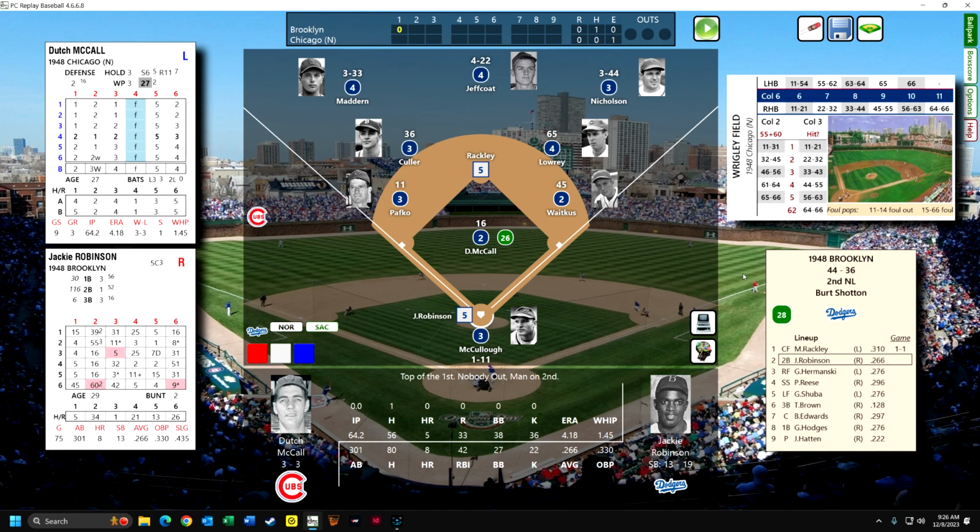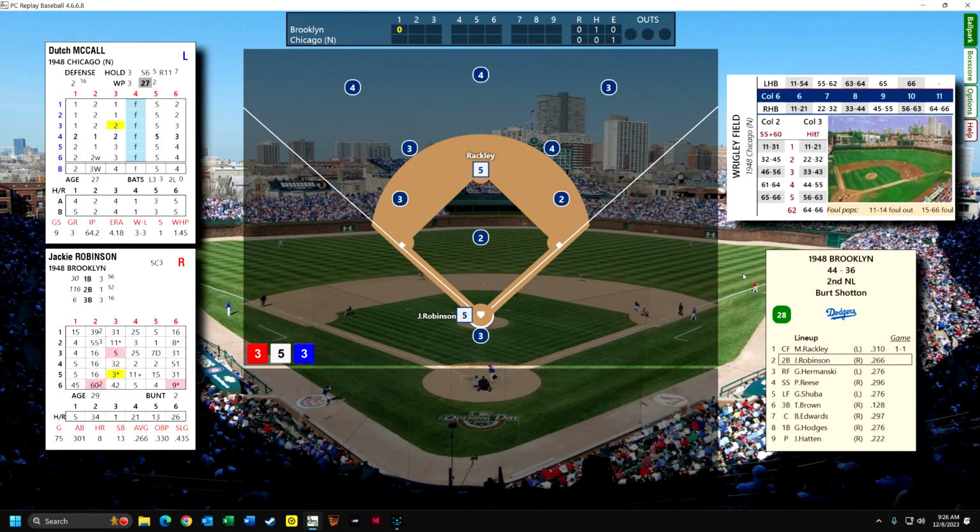And Jackie Robinson, in his second year in what had been the all-white major league, I guess there were some Cuban players and things like that. But anyway, Jackie is hitting .266 with 13 stolen bases, and he's going to have a short fly out to right field.